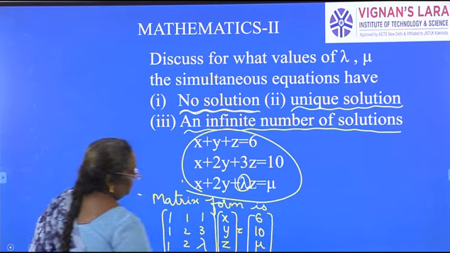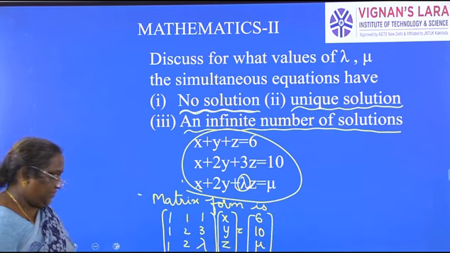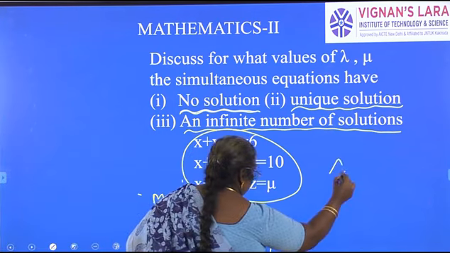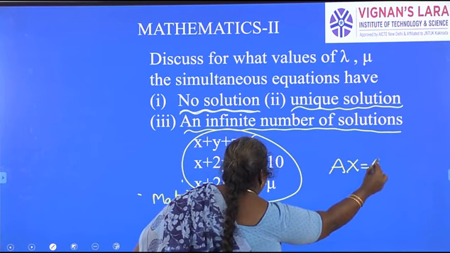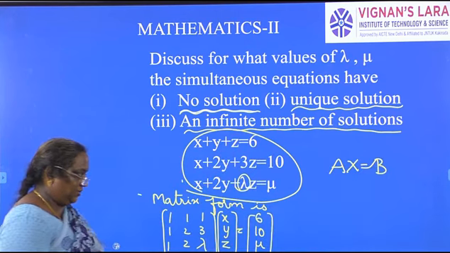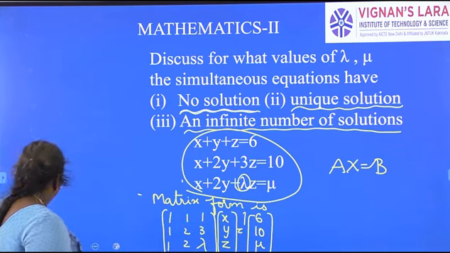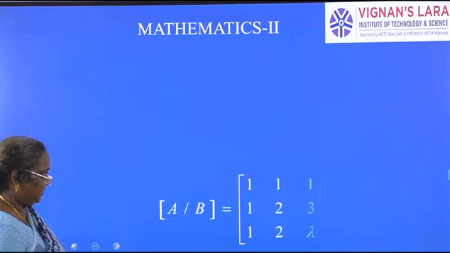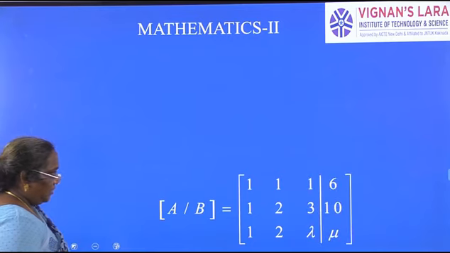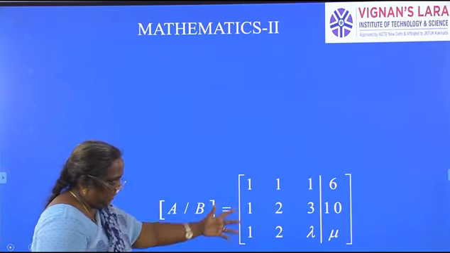This is mu. This is the matrix form. We write it as AX is equal to B. Matrix B is not a zero matrix. Now you see the augmented matrix. So the augmented matrix is this one.